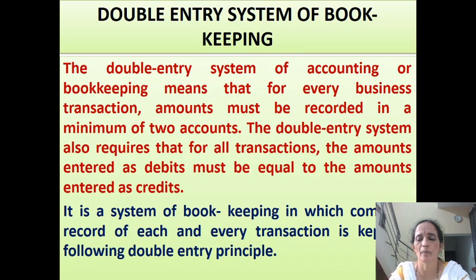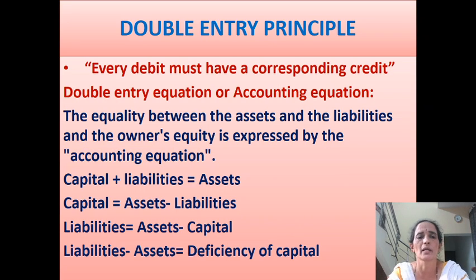So what is that double entry principle? Double entry principle states that every debit must have a corresponding credit. Each and every business transaction has two aspects. One is debit aspect and another one is credit aspect. When one of the aspects of a business transaction is debited, corresponding credit must be given to another aspect of a business transaction. That is what double entry principle states.